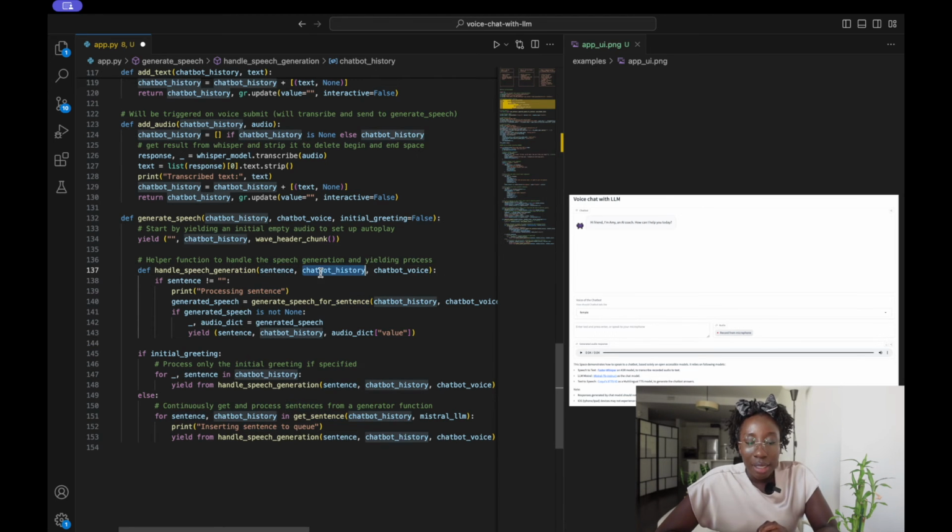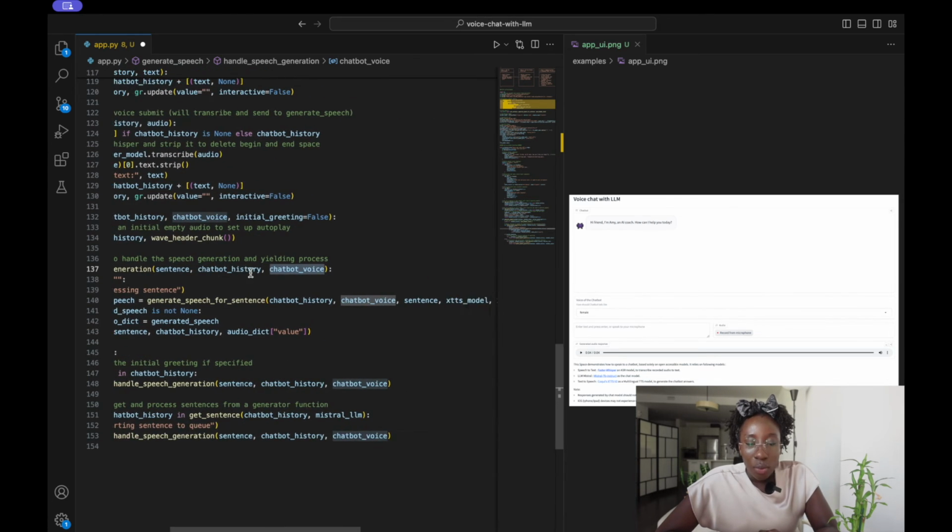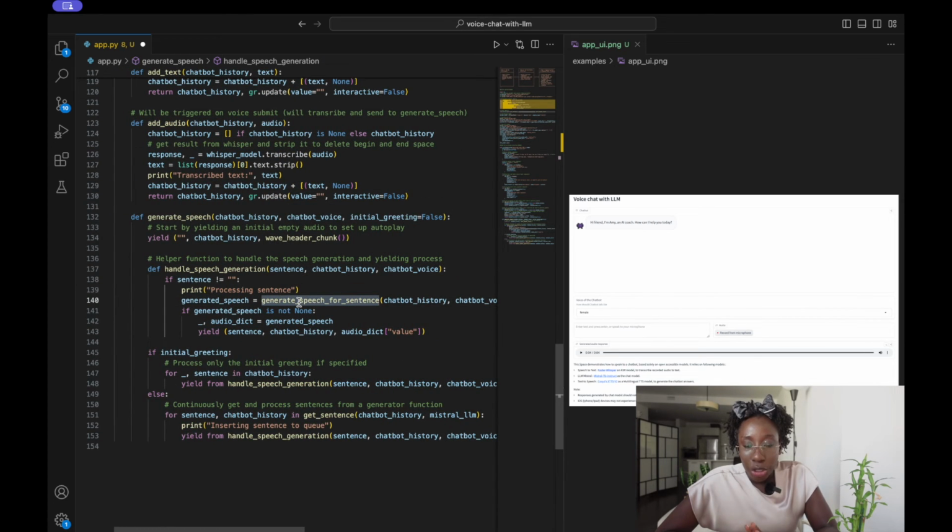We would pass the chatbot history and the chatbot voice, and then send all of that to a helper function that I've also added in the utils file, which will help us generate the speech for the sentence. And once we have our generated speech, we would return the sentence that the user inputted, return the chatbot history, and also return the generated speech from the XTTS model.